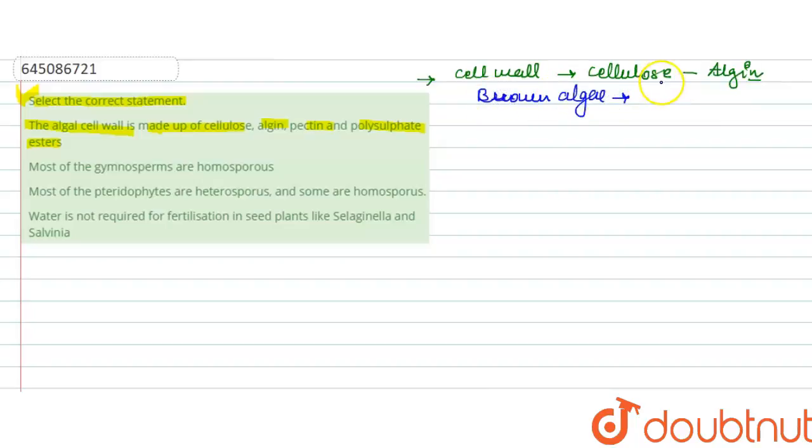in the cell wall of brown algae, 3 components are present. First is fucinic acid.